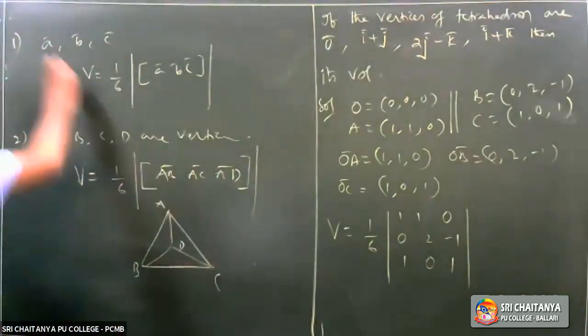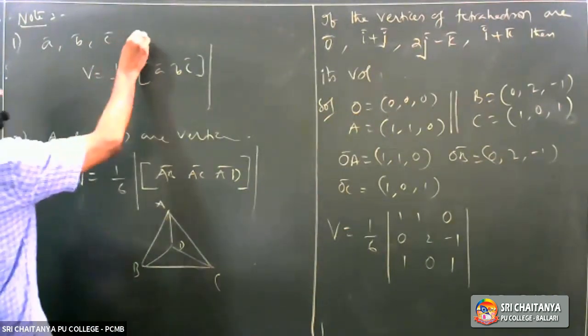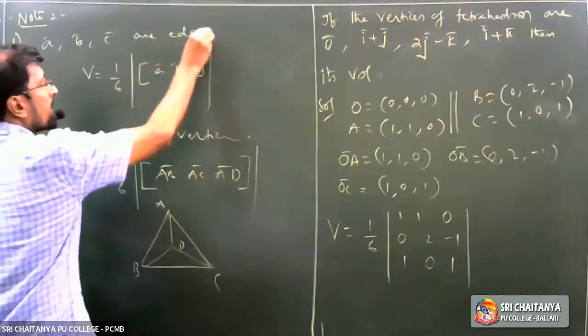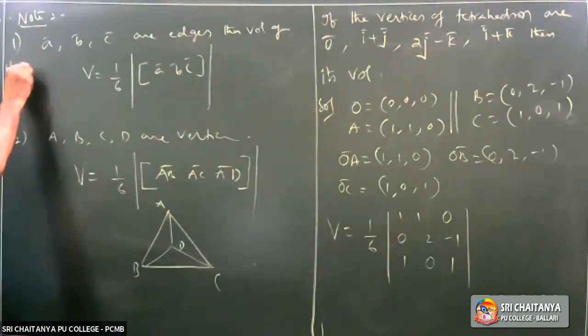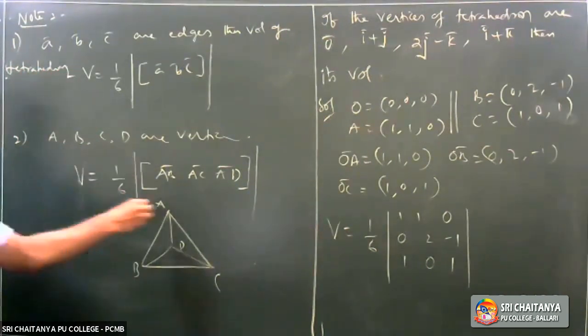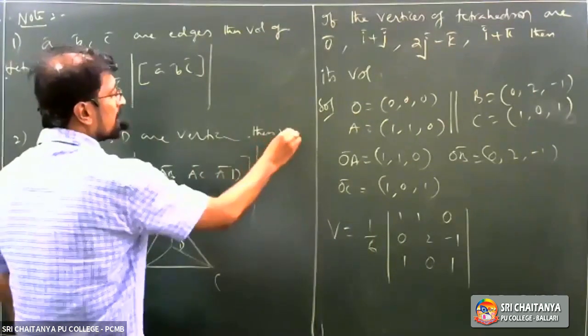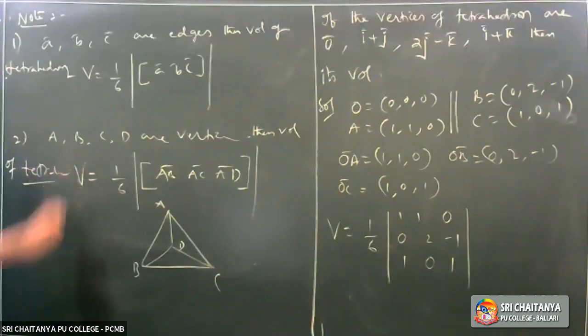And it is better to write down the note here. Take down one note after writing that one. If A bar, B bar, C bar are edges, then volume of tetrahedron V is equal to, if A, B, C, D are vertices, then volume of tetrahedron V is equals to 1 by 6 of box AB bar, AC bar, AD bar. I hope you understood the concept of tetrahedron.